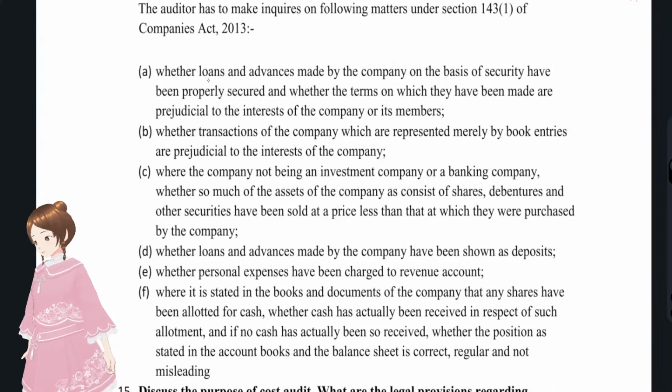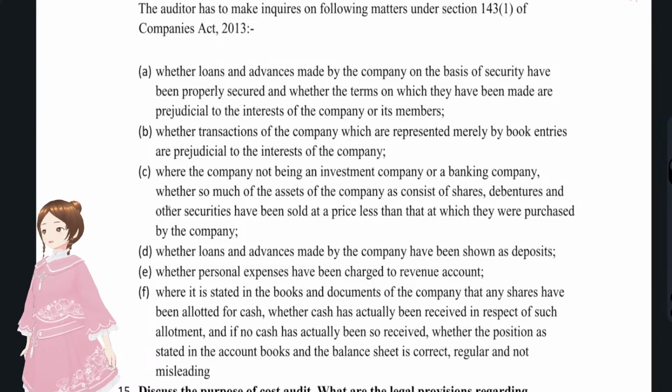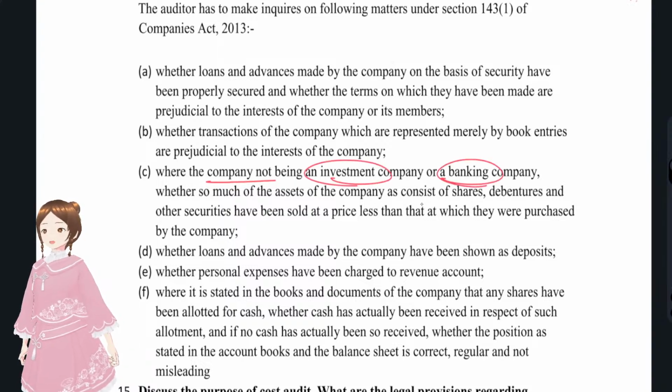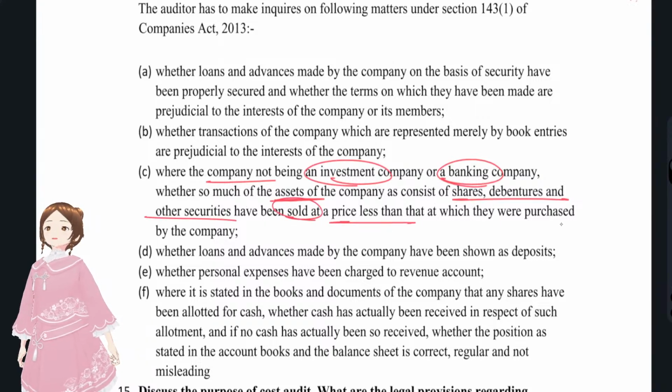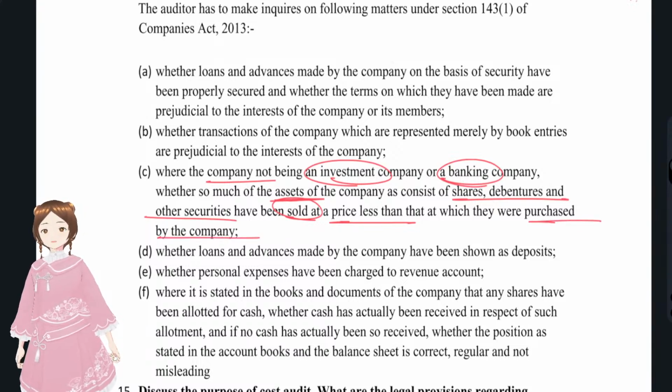First thing, it's with regards to the assets that we have been discussing, right? The company, which is not an investment company or a banking company, has assets such as shares, debentures, or other securities sold at a price less than the purchase price of the company. That's what we discussed earlier.